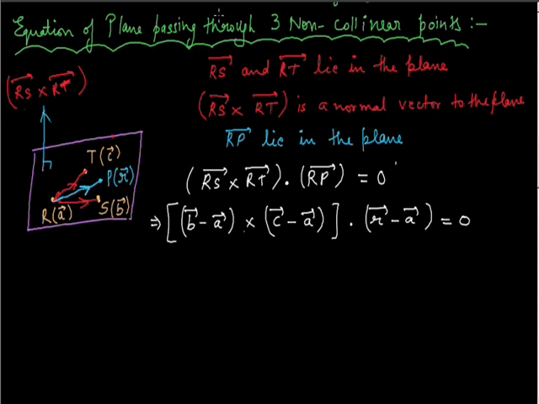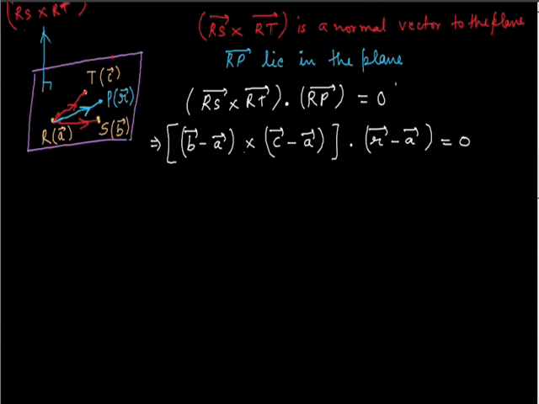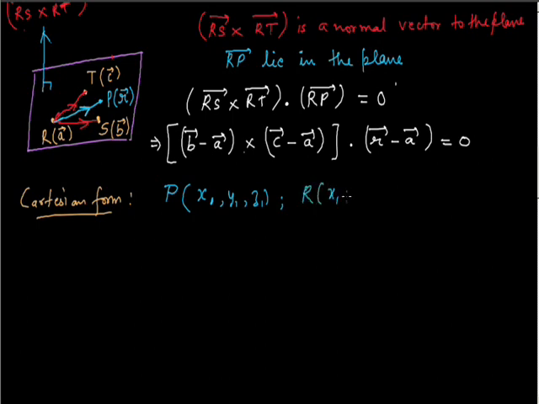Now let's convert this equation into Cartesian form. For obtaining the Cartesian form, the coordinates of point R are x1, y1, z1. The coordinates of point P, the arbitrary point which we have taken, whose position vector is r vector, let them be x, y, z.